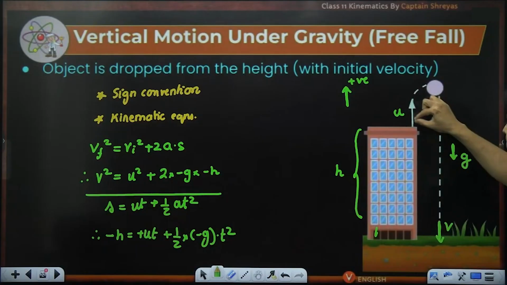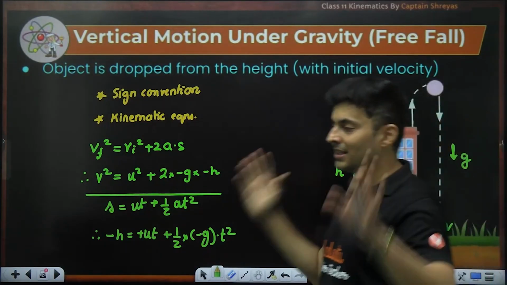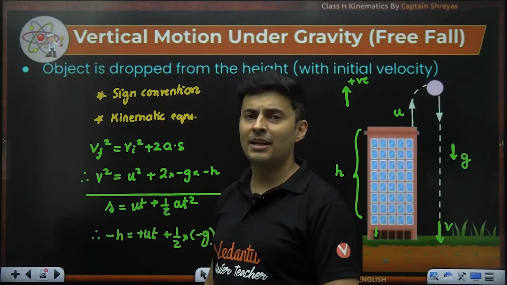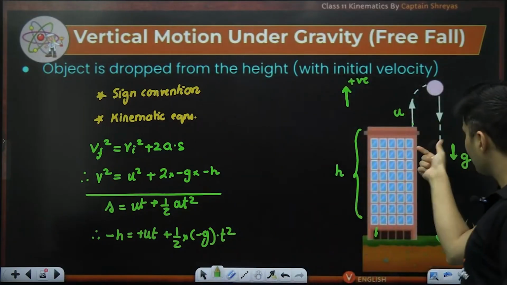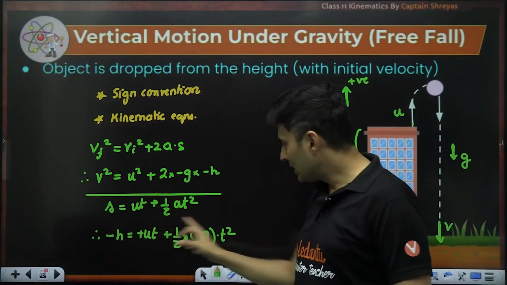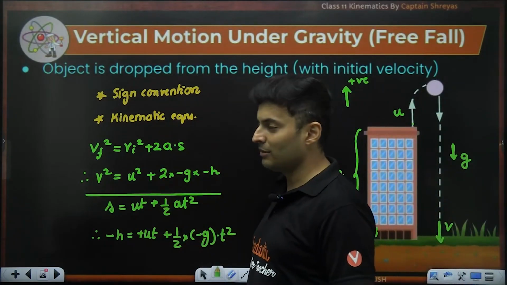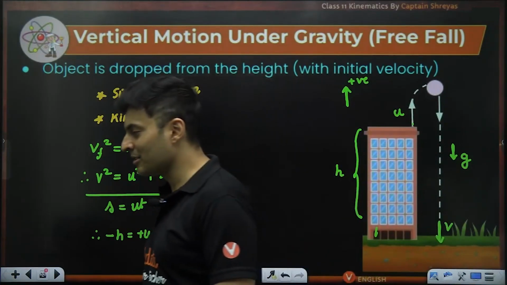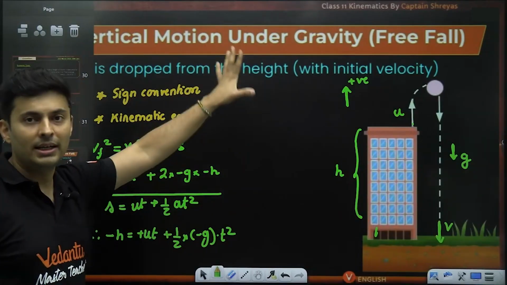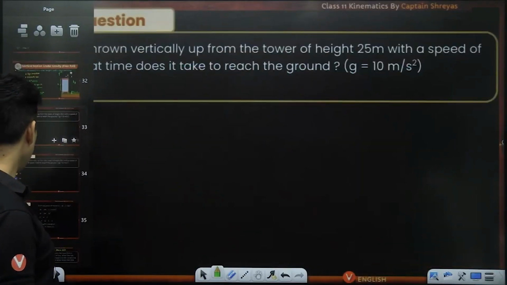It accommodates automatically. I have to first go up and come down, so there will be a lot of time over here. So it knows that I have to consider some time to go up and come down. Mathematics will take care of it. If I throw it forcefully down, then this plus ut will become minus ut, so the time answer will be completely different. Everything will be taken care of by sign convention and the mathematical equations. Got it? So don't think that you're missing out on any time or data or information. Everything is fine. Okay, let's do this.